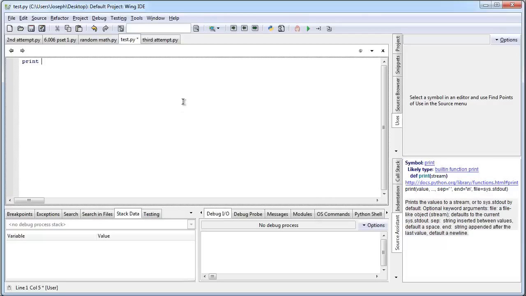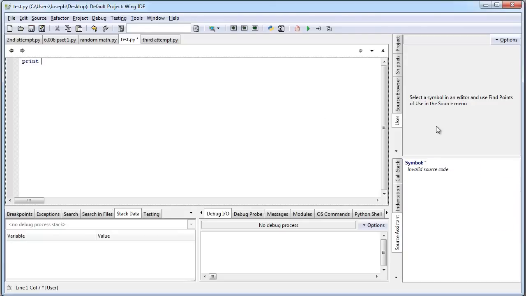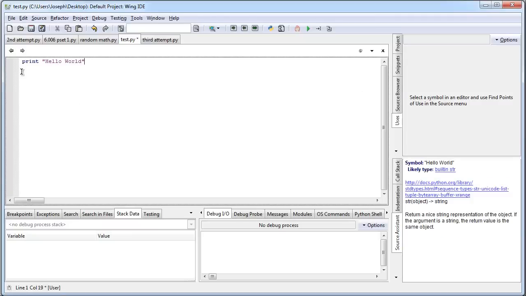With most functions, you'll be passing the arguments within parentheses. The thing is that with the print function, you actually don't need to do that. Just because it's so standardized, you can simply write whatever you want to print out here. In Python 3, you actually have to pass it within parentheses, but we're coding Python 2, so you don't have to do that. So let's go ahead and write what we want to say, which is hello world. Something that is very important in Python is that if you're ever entering text, you have to put it in quotes. You can use single or double quotes. I'm going to use double here, and let's just say hello world. Very simple program, a one-line program. Obviously very simple logic, and we're using a pre-written function, the print function.